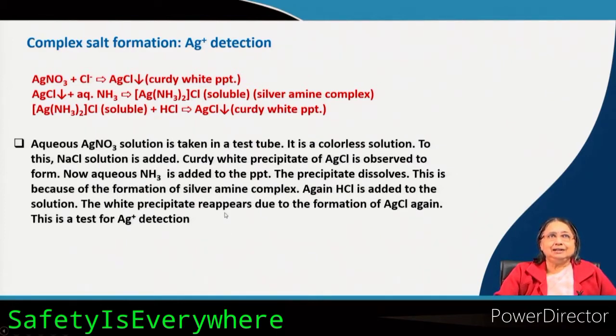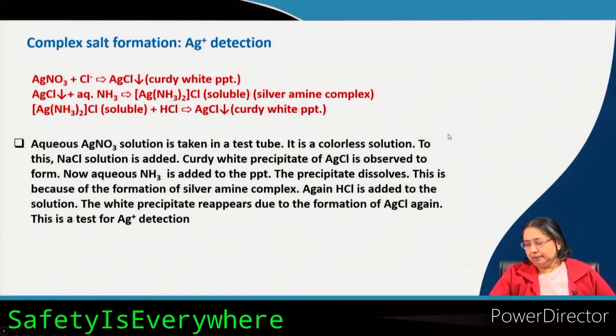What you have learnt in the previous lecture, the formation of the silver amine complex and then its breaking to silver chloride again, you can do easily in the laboratory. Here in the reaction also it is shown: silver nitrate with chloride gives silver chloride, a curdy white precipitate. You add ammonia solution, it will solubilize and form the silver amine complex. After that you add some HCl to it, and you will get back your silver chloride as a curdy white precipitate. This is a very good demonstration, and indeed it is a method for silver plus detection also.